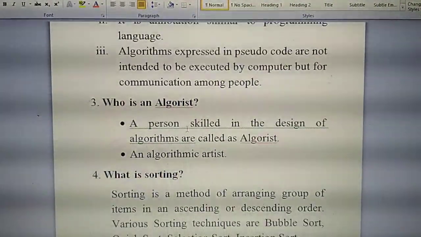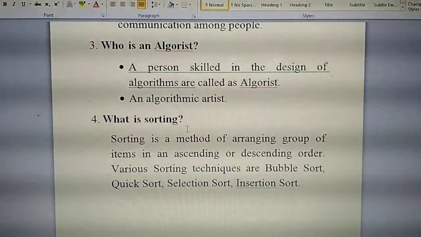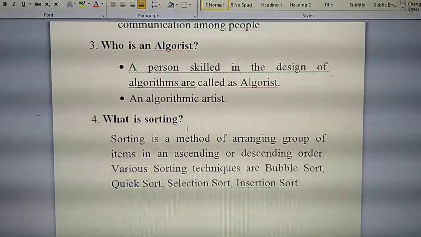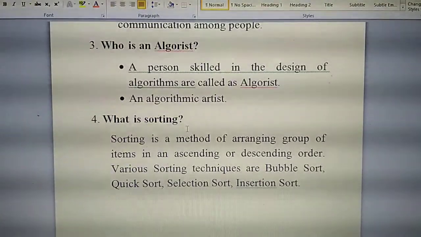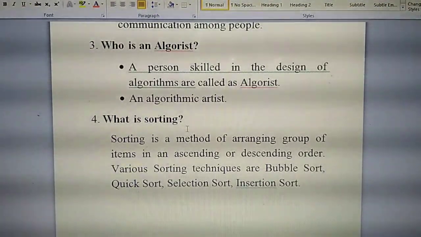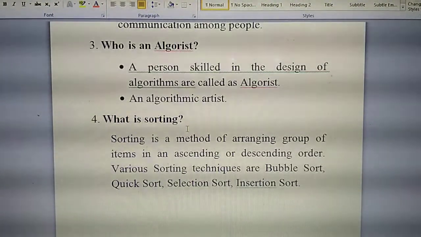Next question. Fourth question, what is sorting? This is very important. All the 2-mark questions are very, very important. In most exams you can find any one question from this chapter, either 2-mark or 3-mark. So very, very important. Don't skip it. What is sorting?